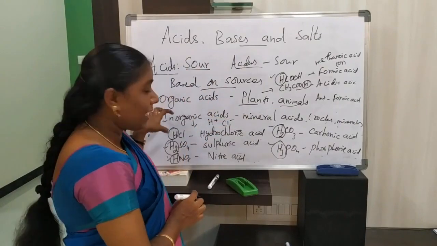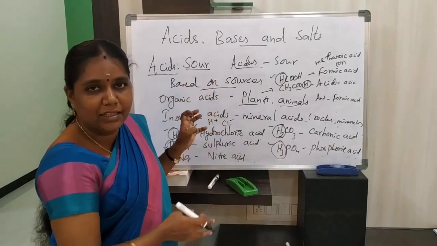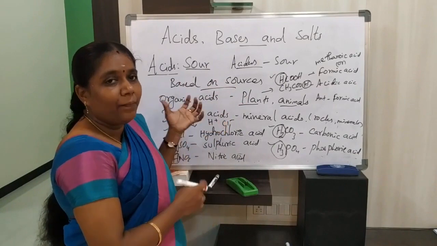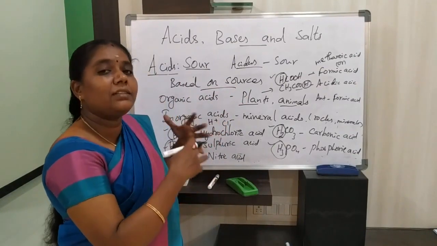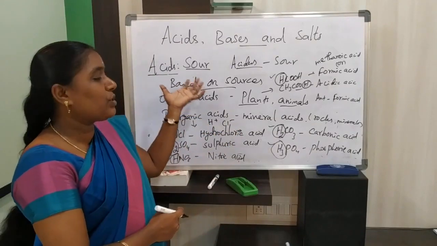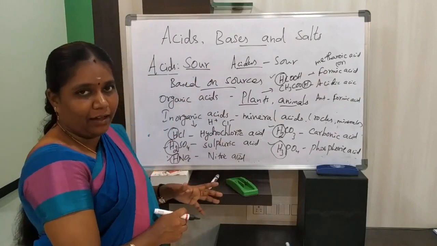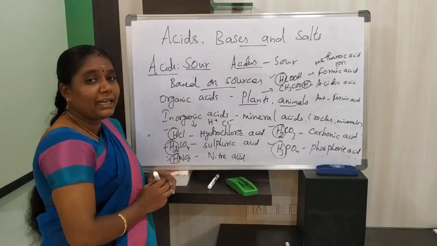If we dissolve hydrochloric acid in water, it separates into a positive ion and a negative ion. Because these contain positive as well as negative ions, they are easily ionized to produce cations as well as anions. So all acids generally contain hydrogen ions.